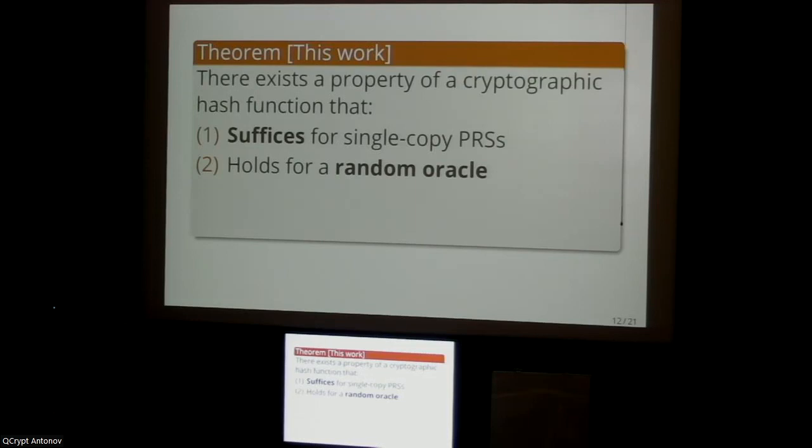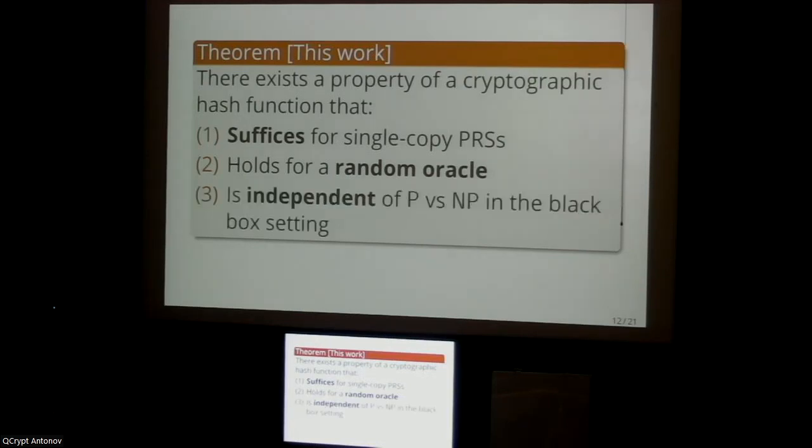Second, it actually holds for a uniformly random classical oracle. So if you believe in the random oracle hypothesis, then plausibly, if you replace the random oracle with your favorite cryptographic hash function, this should give rise to a secure instantiation of pseudorandom states. But finally, and most interestingly, we show that in the black box setting, this property is independent of the P versus NP problem.